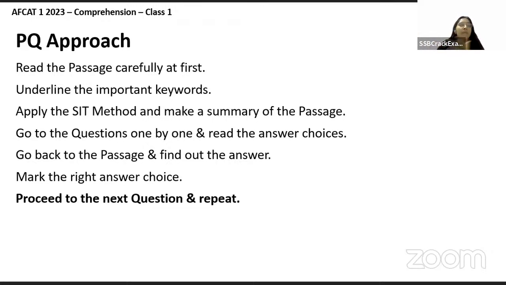ठीक है? Skimming and scanning is completely fine, but again, if a question demands for you to have that comprehensive knowledge of the passage, तो वो भी आपके पास होना बहुत ज्यादा जरूरी है, because there might be some question which would require you to go back to the passage again and read it all over again, because you were just skimming through it और आपने उसको अच्छे से डिटेल में नहीं पढ़ा. Right, so you just need to mark the important words or you think the important line जो आपको उसके main idea के बारे में बताने की कोशिश कर रहा है. Right, then you can obviously choose your answer.